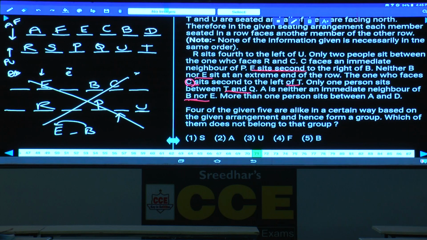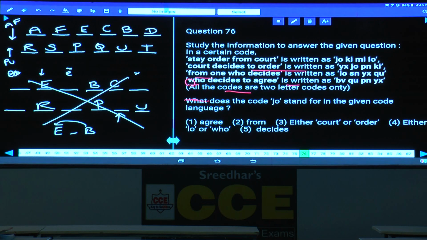71 to 75. Let's write down this final arrangement. Then question number 76 to 80. Now in this 76 to 80, it is based on coding and decoding. Completed coding and decoding 76 to 80. Then question numbers 81 and 82.